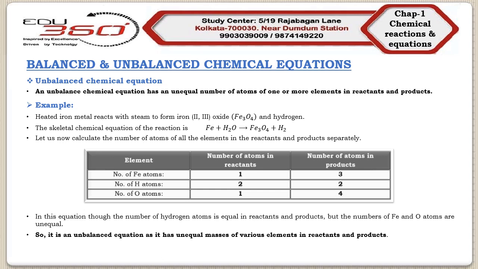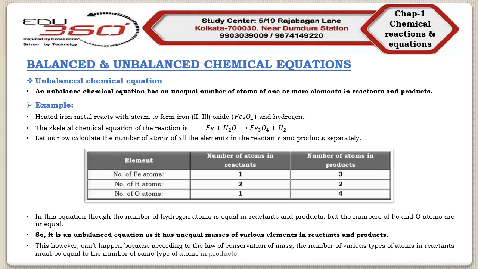But remember, this can't happen because according to the law of conservation of mass, the number of various types of atoms in reactants must always be equal to the number of the same type of atoms in products.